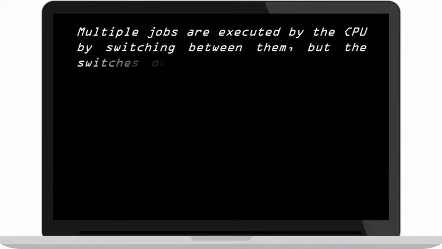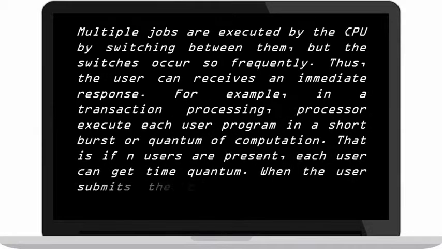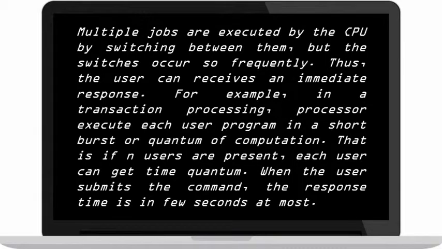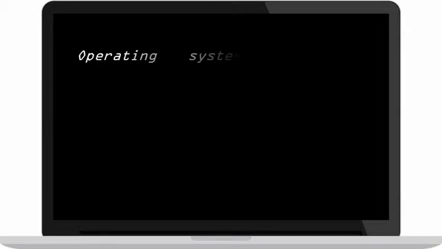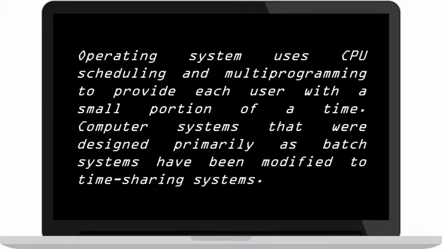Multiple jobs are executed by the CPU by switching between them, but the switches occur so frequently that the user can receive an immediate response. For example, in transaction processing, the processor executes each user program in a short burst or quantum of computation. That is, if n users are present, each user can get a time quantum. When the user submits the command, the response time is a few seconds at most. The operating system uses CPU scheduling and multiprogramming to provide each user with a small portion of time. Computer systems that were designed primarily as batch systems have been modified to time-sharing systems.